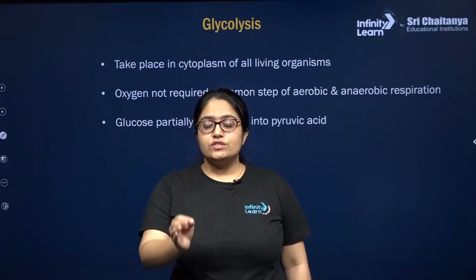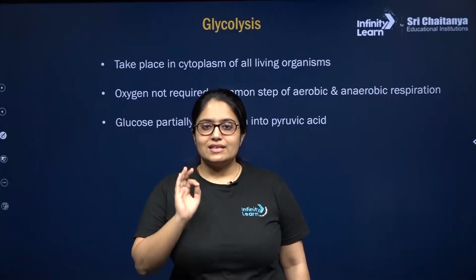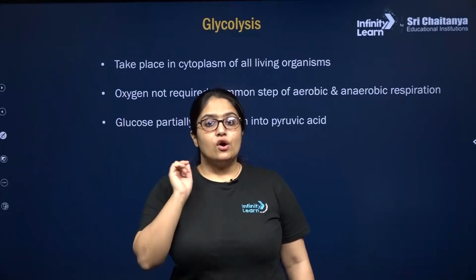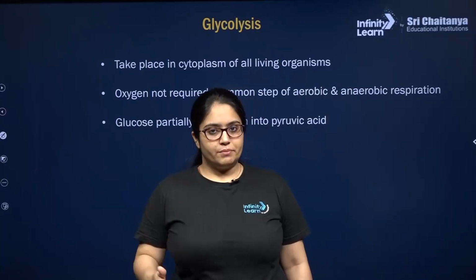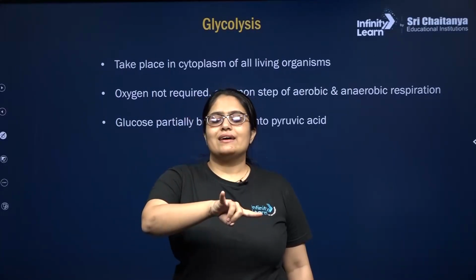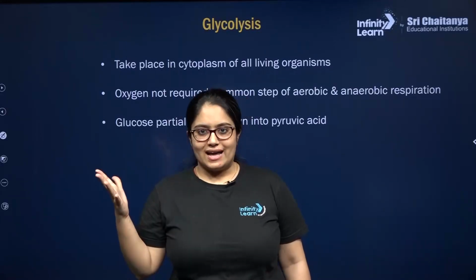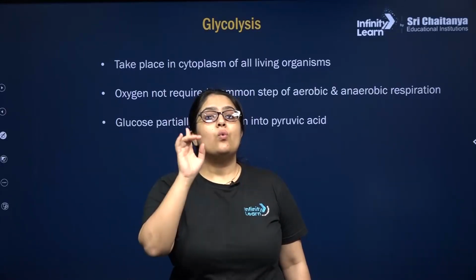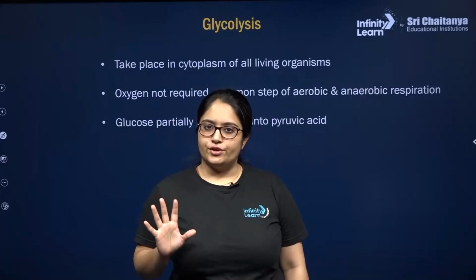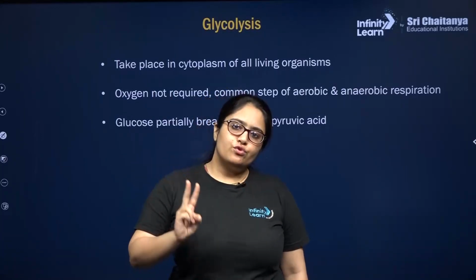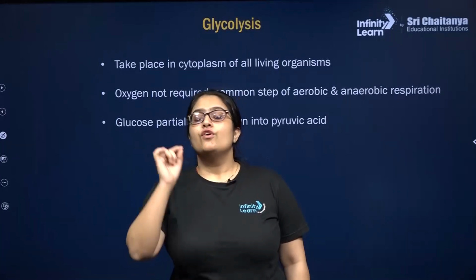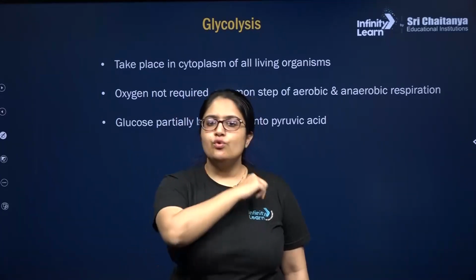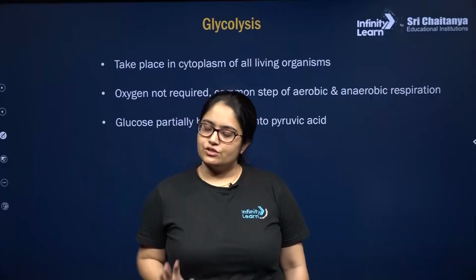The glucose which has undergone glycolysis and produced two pyruvic acid, now each pyruvic acid, if it enters into lactic acid fermentation, will convert into one lactic acid by consuming one NADH plus H plus molecule. So there will be production of two molecules of lactic acid from one molecule of glucose by consuming two molecules of NADH plus H plus.